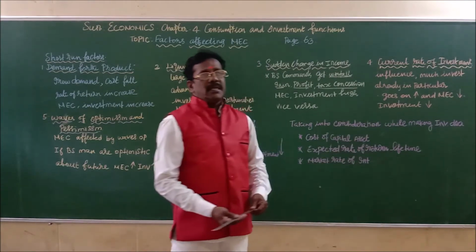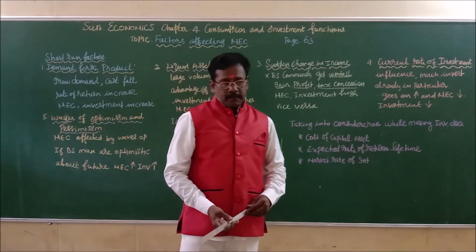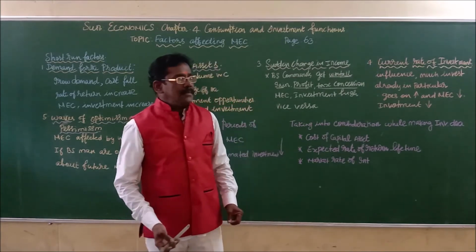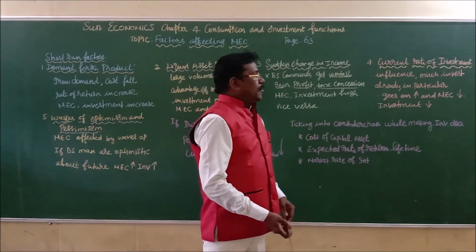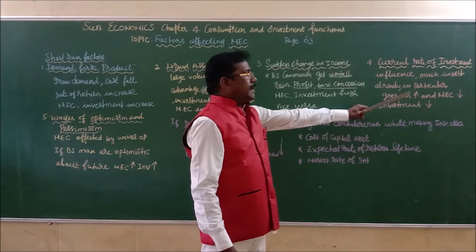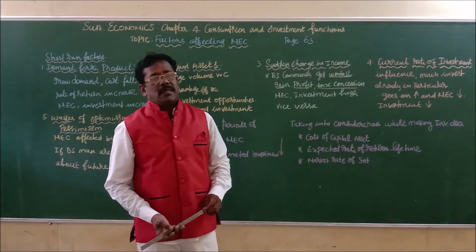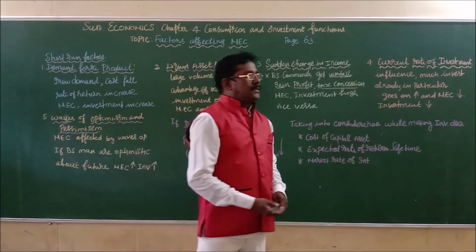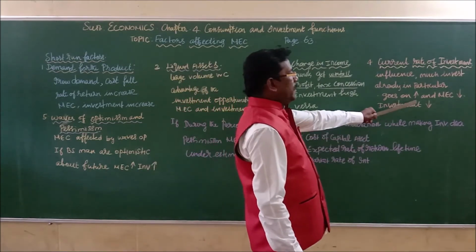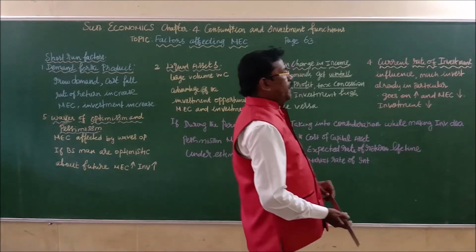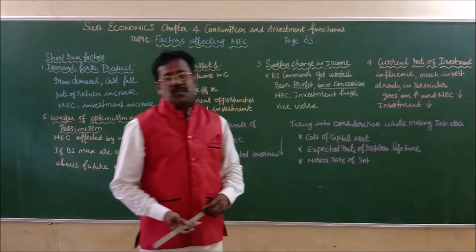So it is not desirable for the businessman to invest only in a particular industry. He is likely to invest in more than 2 or 3 projects. At that time the marginal efficiency will increase and the volume of investment also increases.